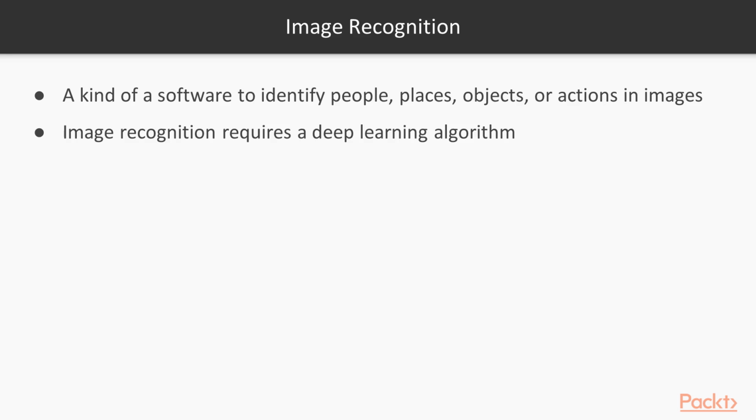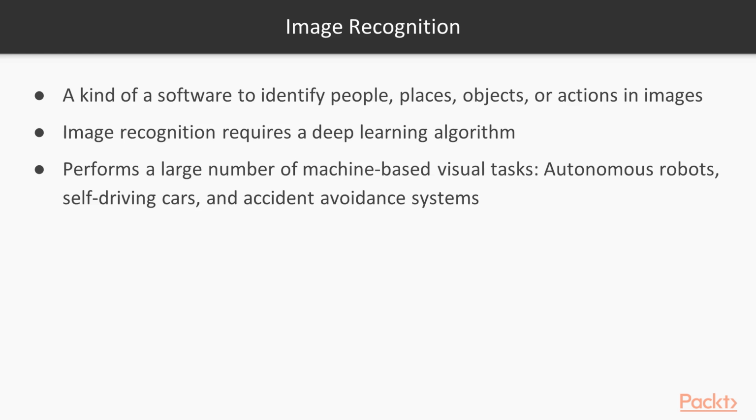Why? Because a human brain can easily recognize an image, but when it comes to a system, recognizing an image needs certain training data, or we can say a certain training algorithm. And deep learning is considered to be the best. It performs a large number of visual tasks, as mentioned over here in my third point. And the most important thing is that it includes various autonomous robots, creation, self-driving cars and everything, which is more concerned with the activities of the image recognition module.